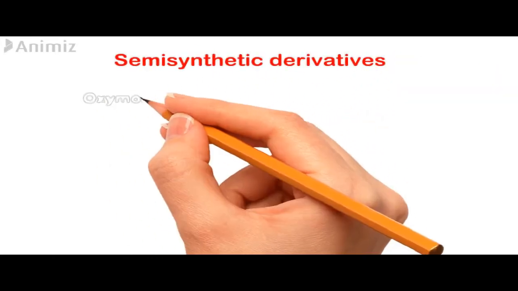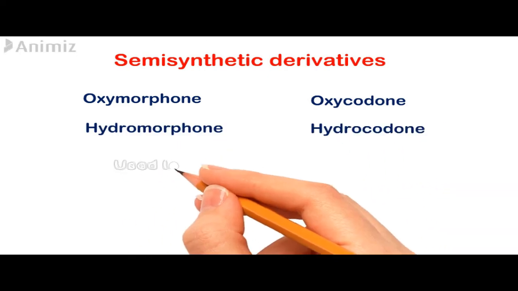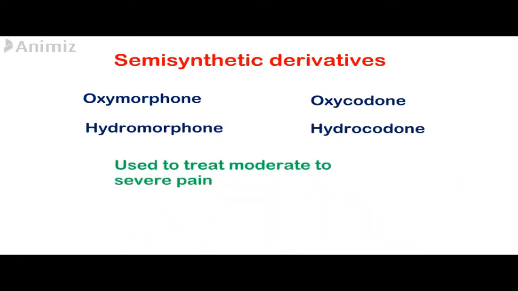Oxycodone, oxymorphone, hydromorphone, and hydrocodone are all synthetic derivatives of morphine and codeine, and they are more potent than morphine. That's why they are used to treat moderate to severe pain.